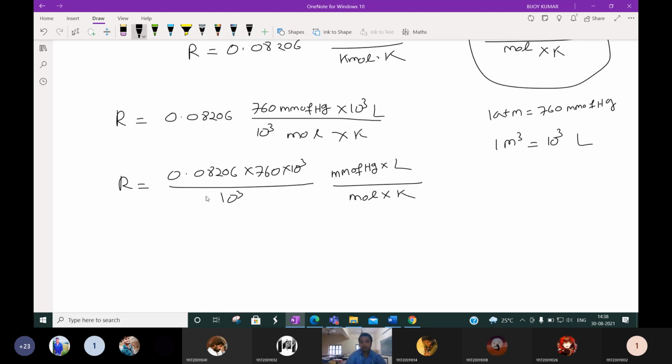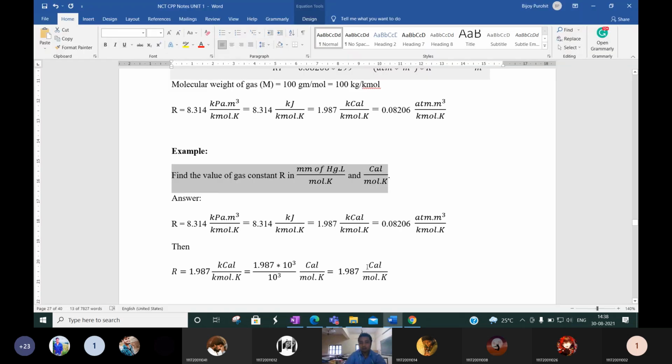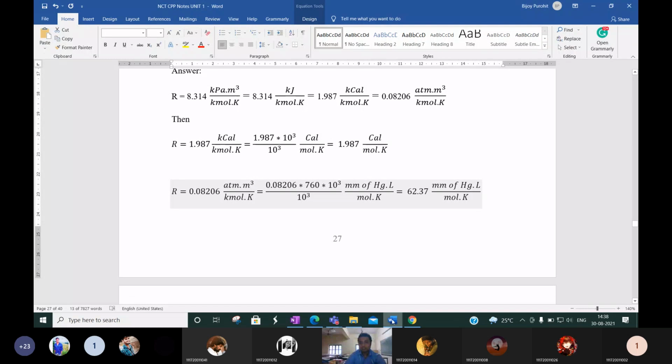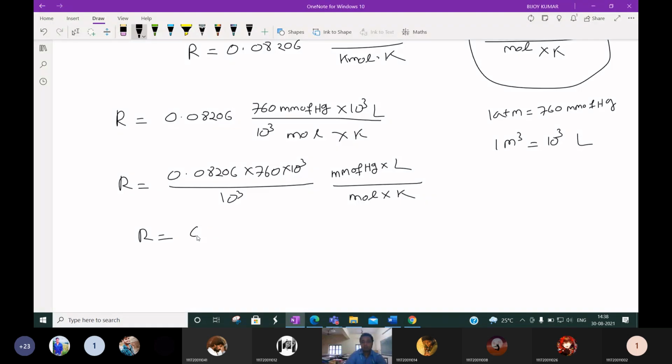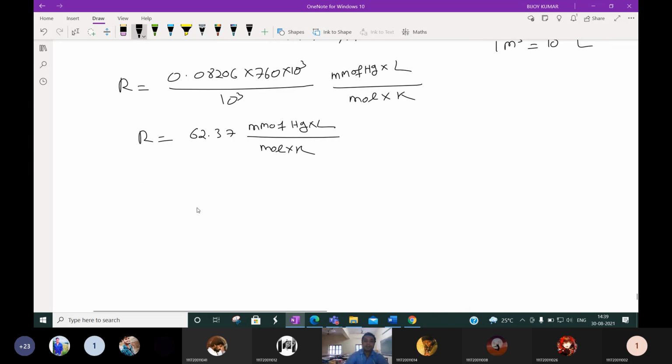Whatever the numerical value comes, that is the value of R, and the value of R will be 62.37 mm of Hg into liter by mole into Kelvin. Okay, these are the basic things. Next, this is the property of gases, whatever given property of gases. Next we will come to mixture of gases.